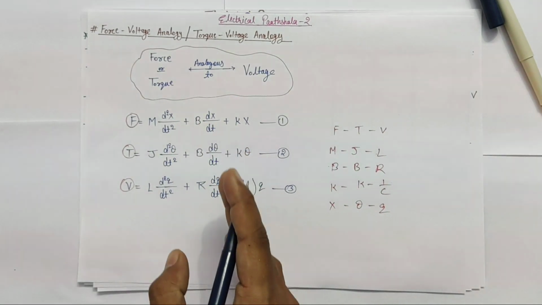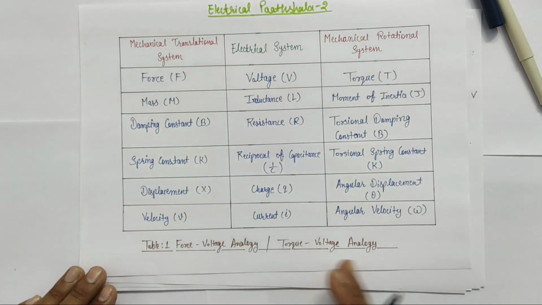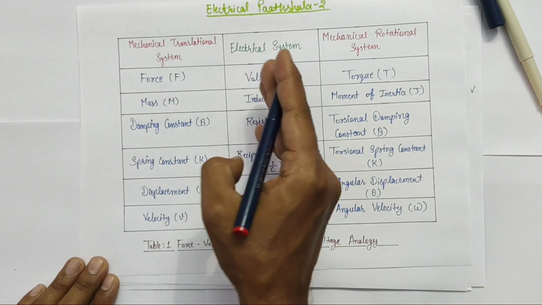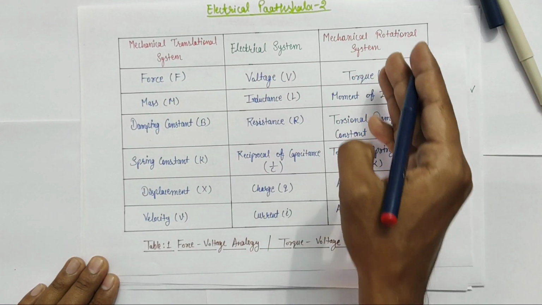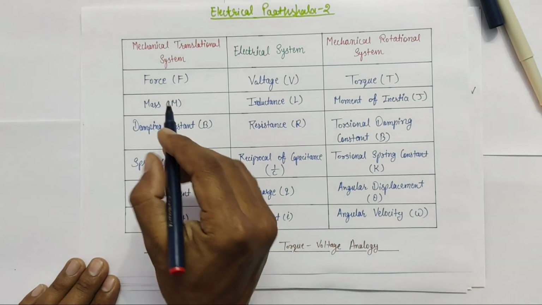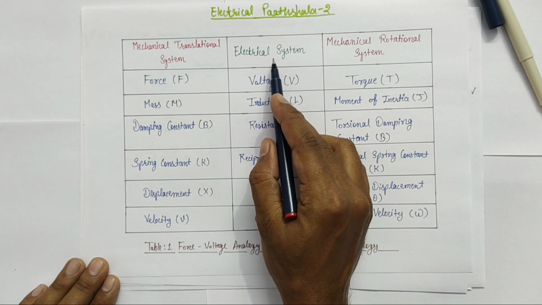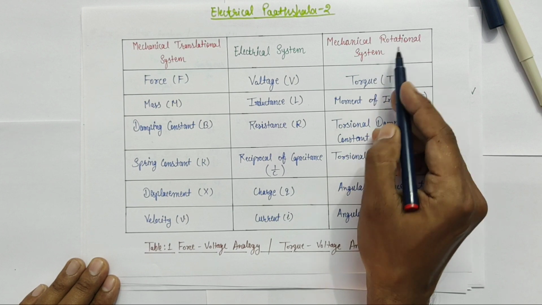On the basis of this comparison, we have prepared a table for force voltage analogy and torque voltage analogy, in which this is the column for mechanical translational system, this is for electrical system, and this is for mechanical rotational system. Force of mechanical translational system is analogous with voltage of electrical system and torque of mechanical rotational system.